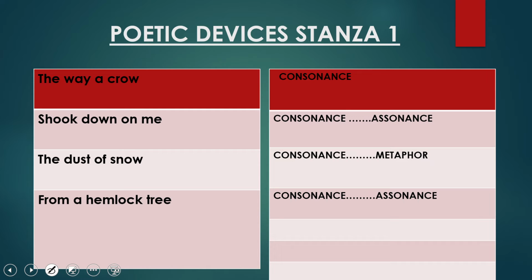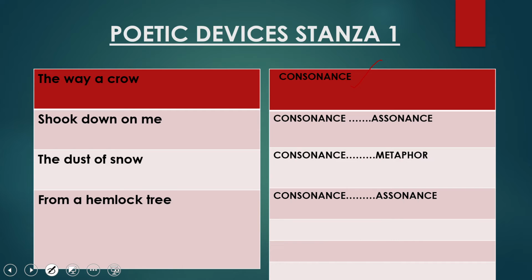Now let us discuss the poetic devices used in the poem stanza-wise. We'll discuss the first stanza. Stanza 1, the first line, "the way a crow." Dear children, in this line, the poetic device which is used is consonance.